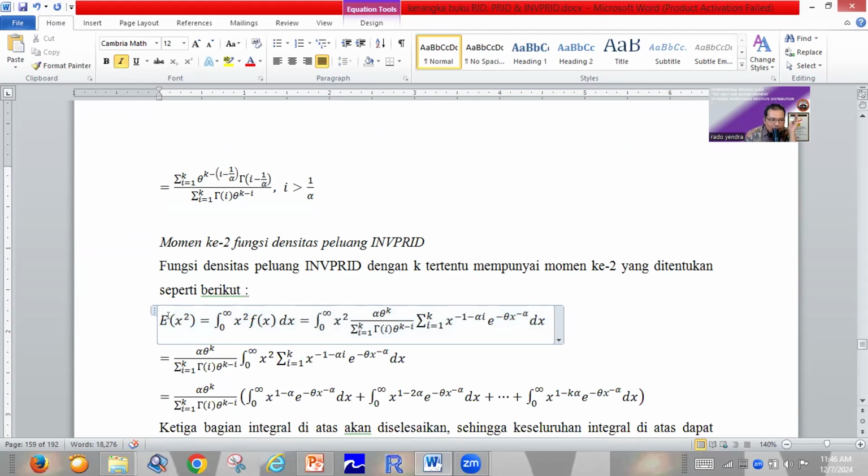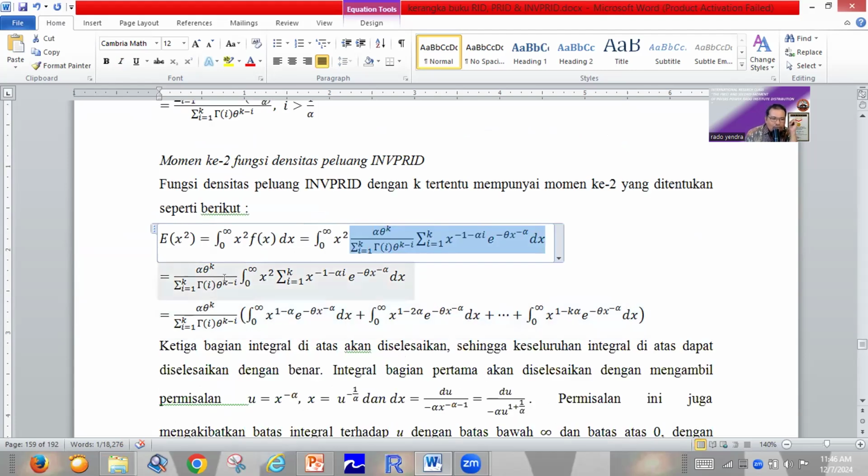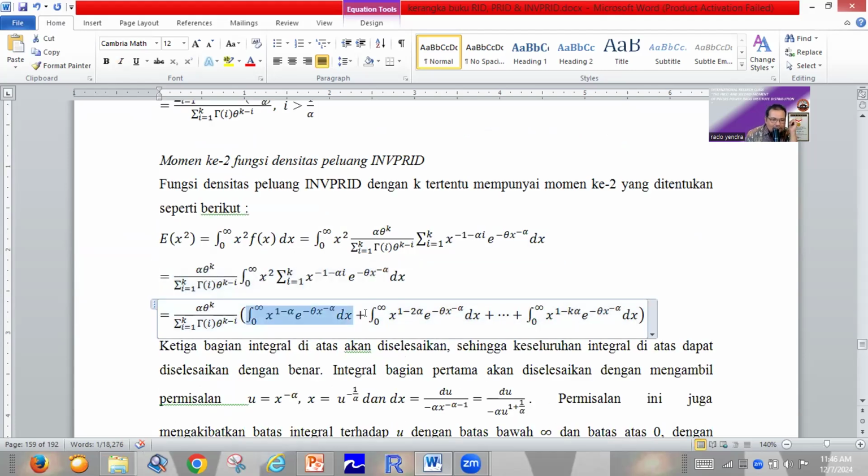The second moment is the expected x power 2. We can find it by integrating from 0 until infinity x power 2 multiplied by the density function of the inverse power Rado Institute distribution. In the same way, we make the three partitions to solve this integral.